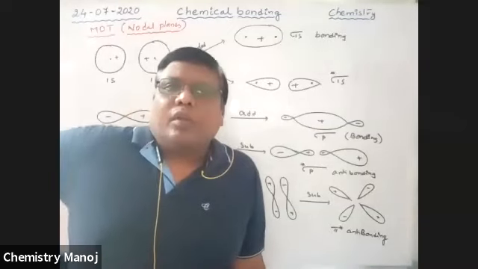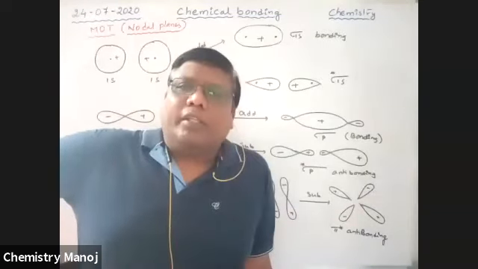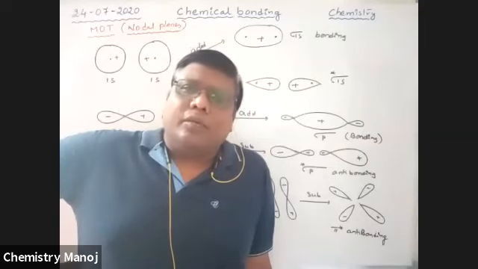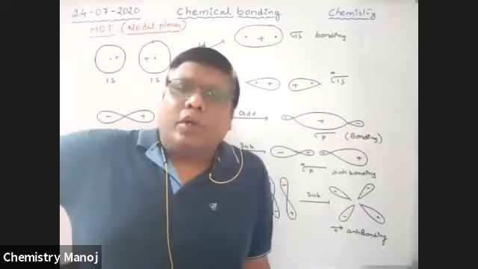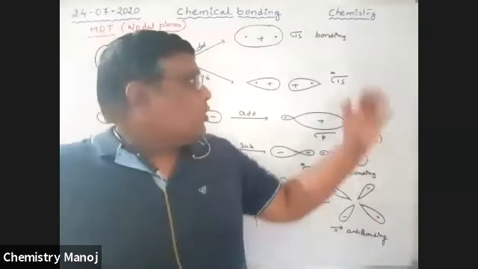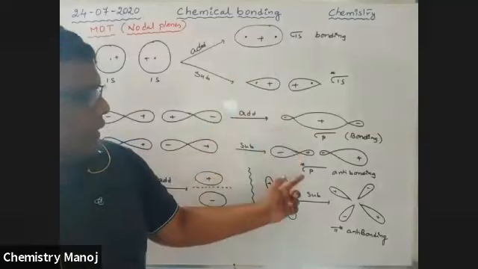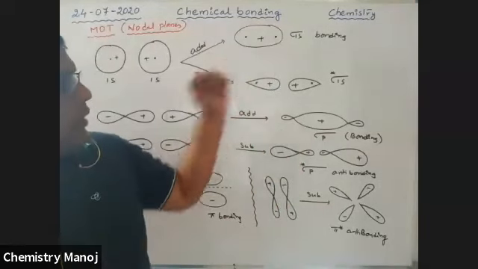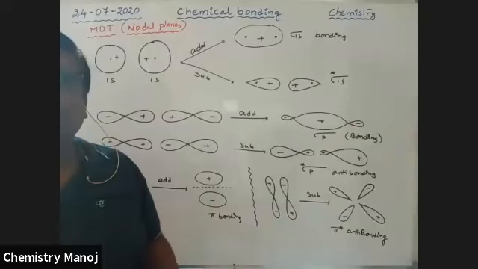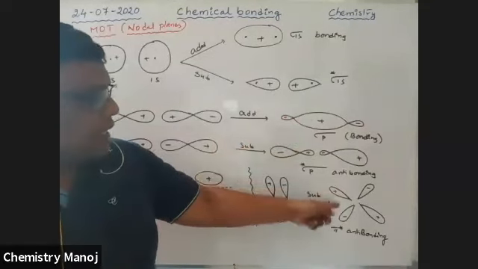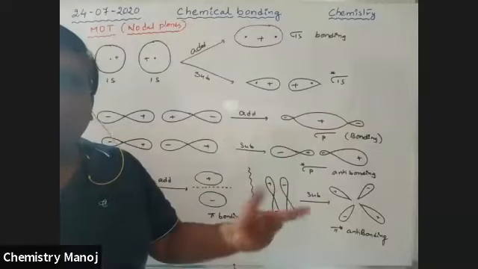See boys, in molecular orbital theory, there are certain bonding orbitals and anti-bonding orbitals. Bonding orbitals are formed by the combination of atomic orbitals. These are bonding orbitals. This one, this one, this one are bonding orbitals by the combination of atomic orbitals. These are the anti-bonding orbitals by the combination of atomic orbitals.